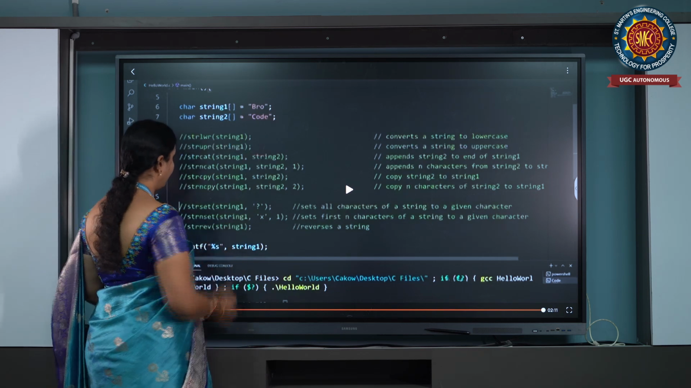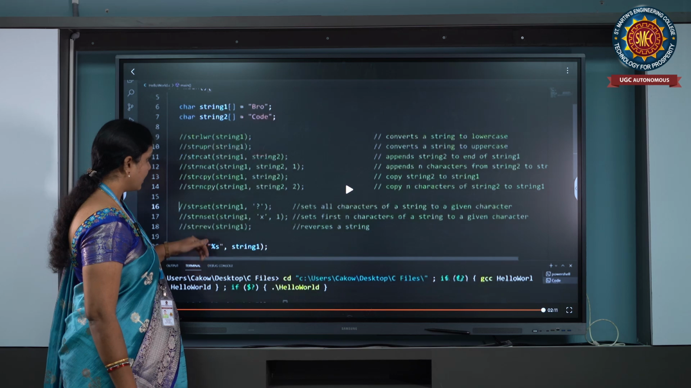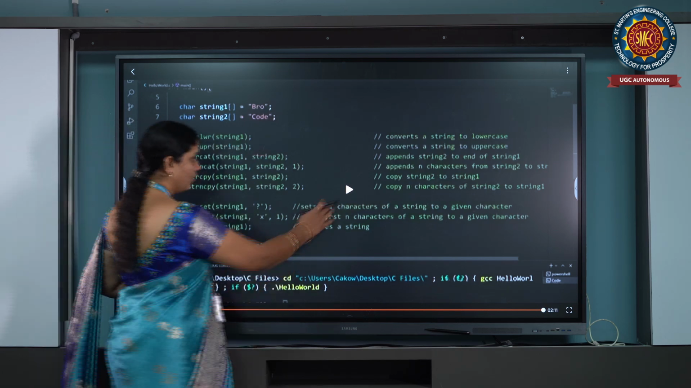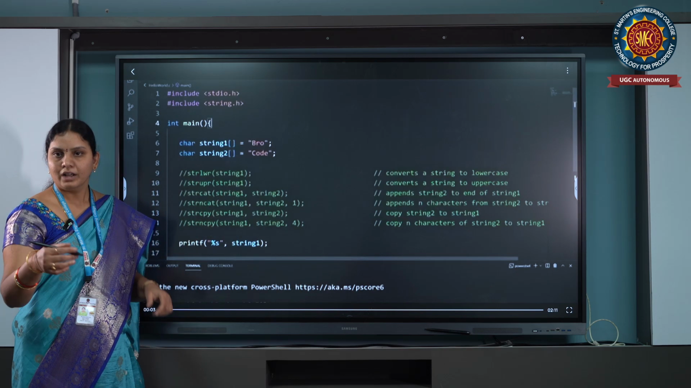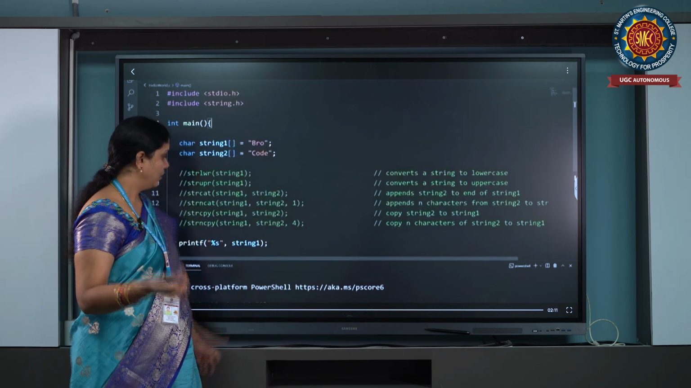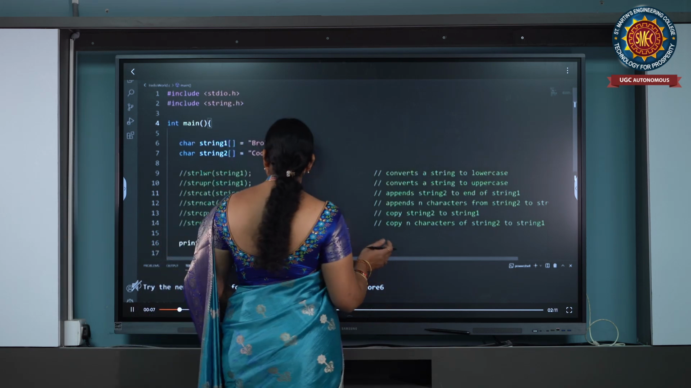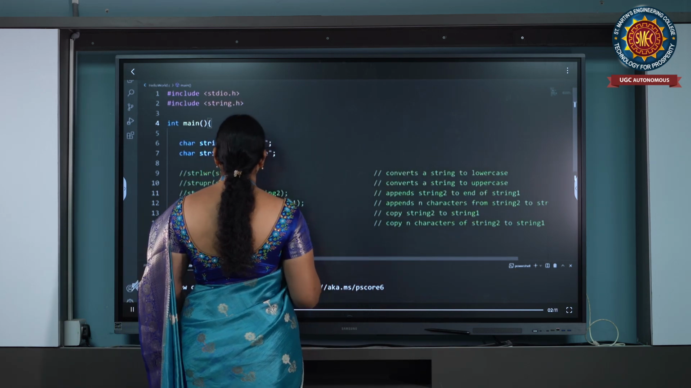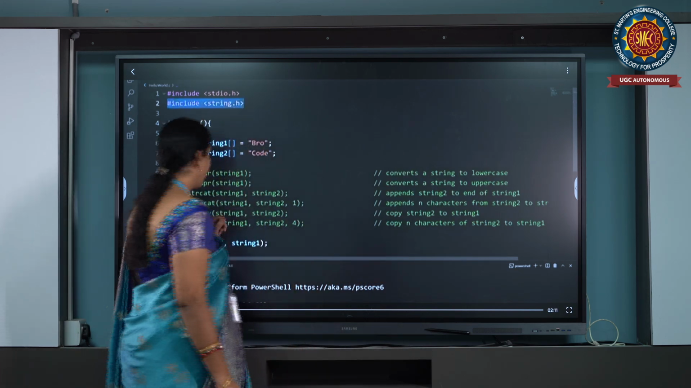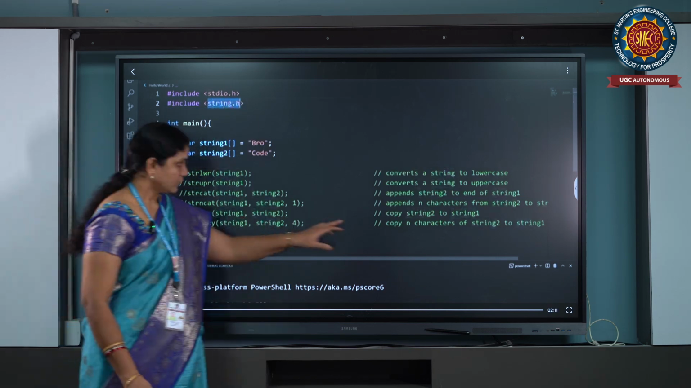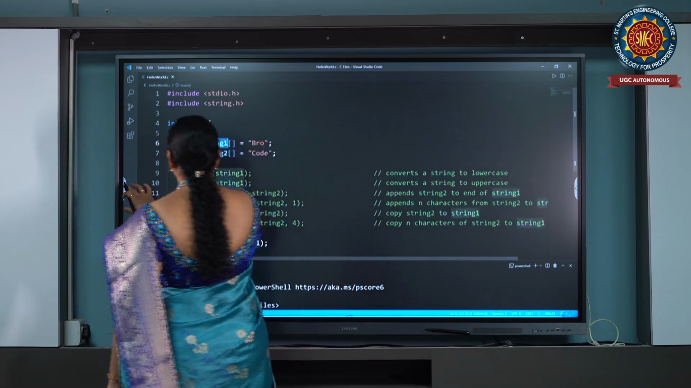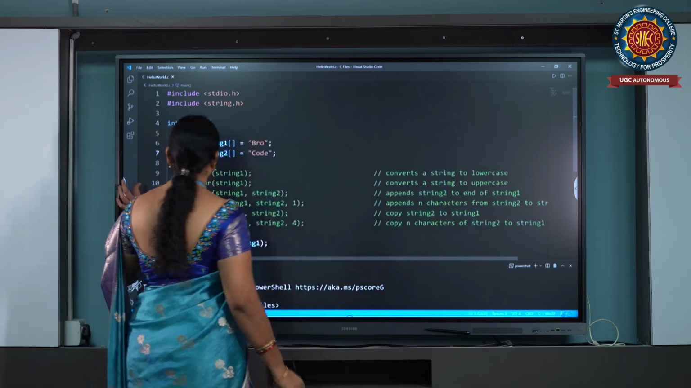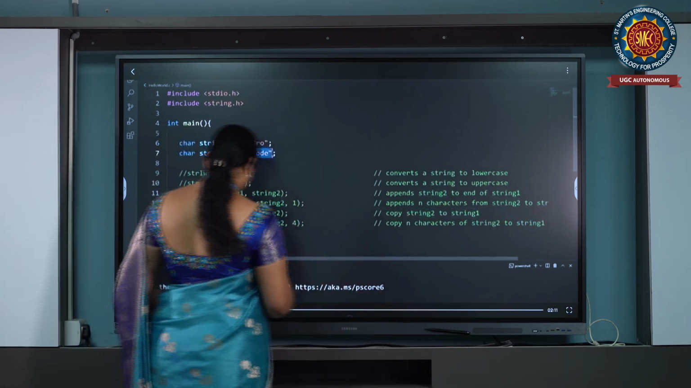Next one is strrev. Strrev is nothing but it is going to reverse the string. The strrev function is going to reverse the string. So all the 5 functions we have covered. Strrev is used to reverse a string.